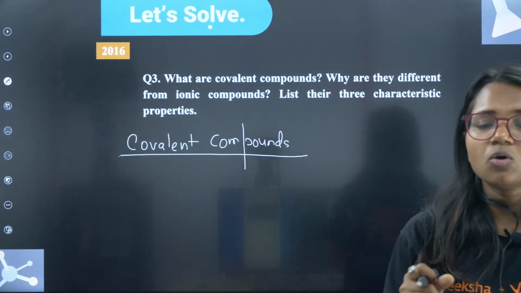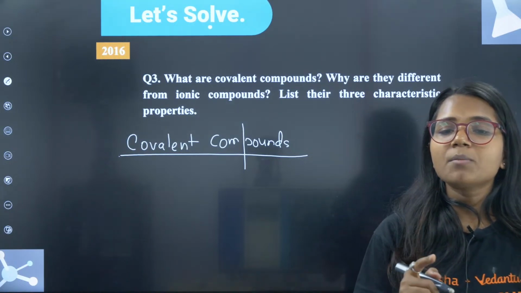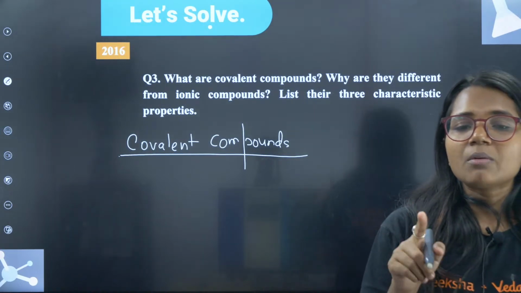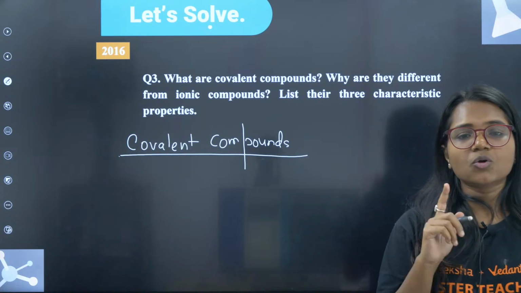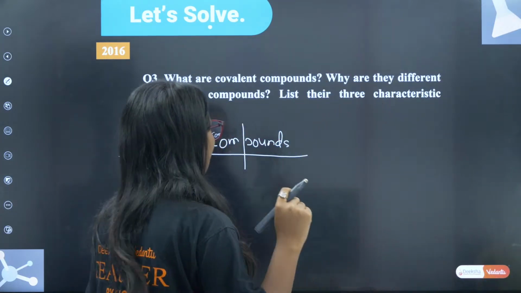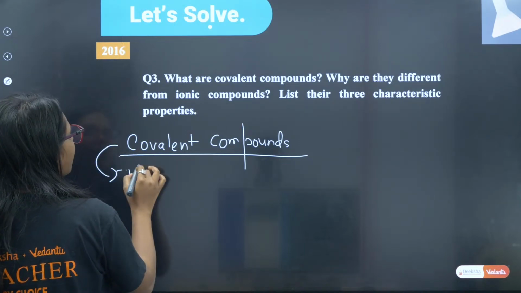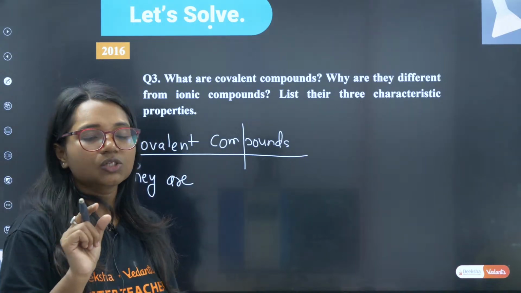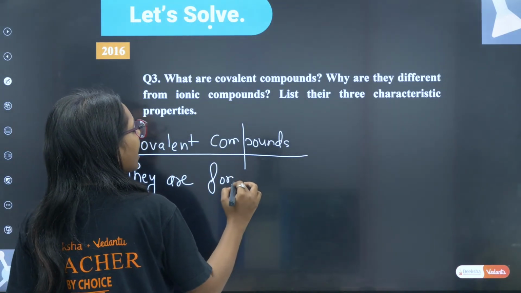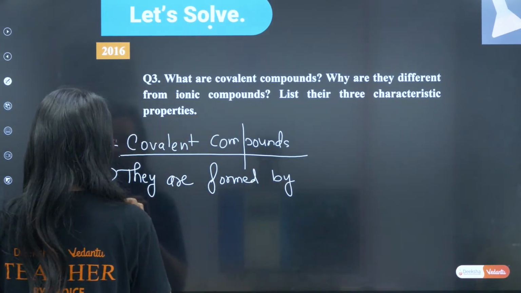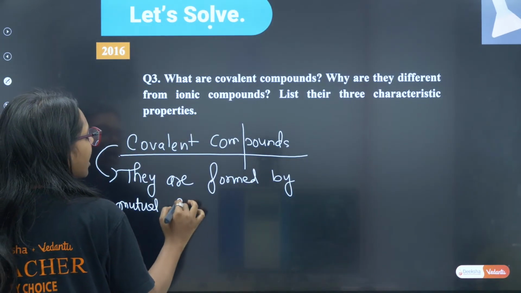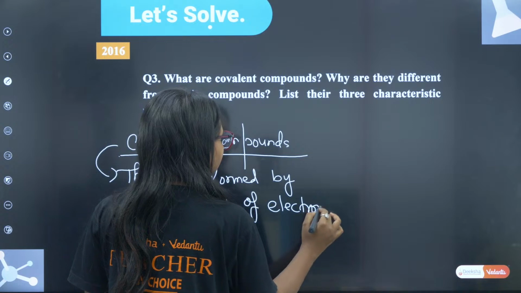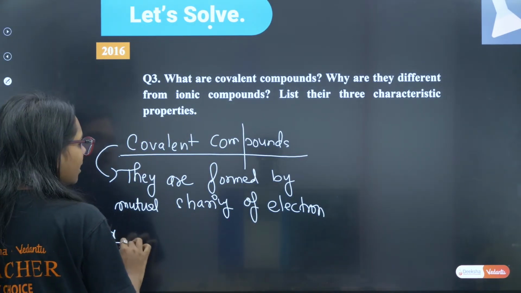Very good, Rohit. Very good, Vriksha. Covalent compounds are formed by sharing of electrons in the valence shell. A pair of electrons is shared to form compounds of non-metals. Absolutely correct. Covalent bond or covalent compound, they are formed by sharing of electrons. That is the main keyword for covalent bonding. They are formed by mutual sharing of electrons. Correct? Can you give me an example of covalent compounds?